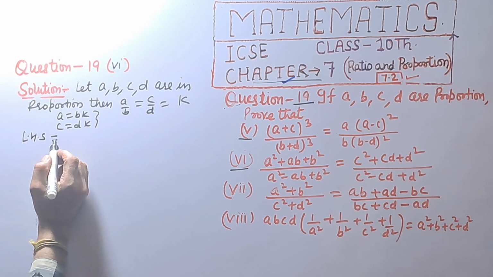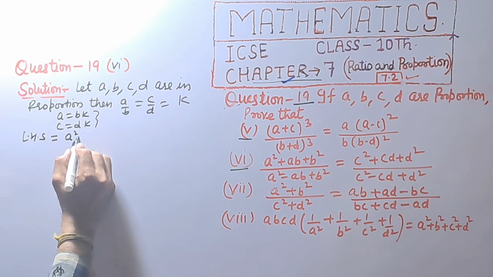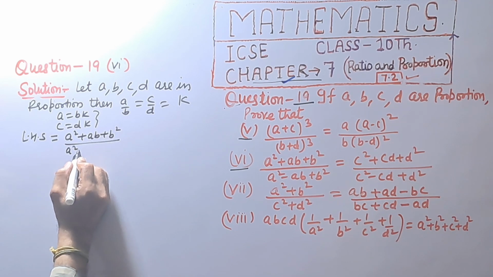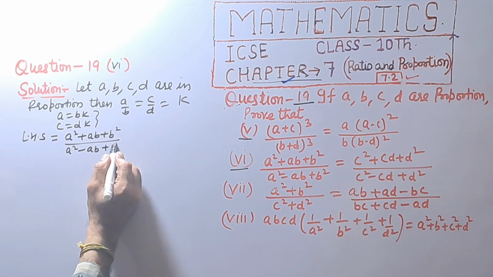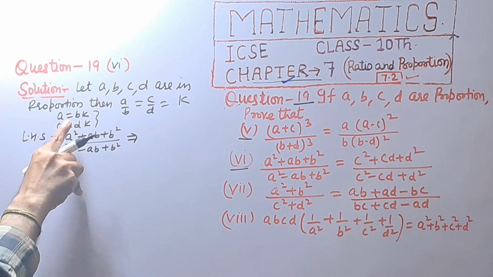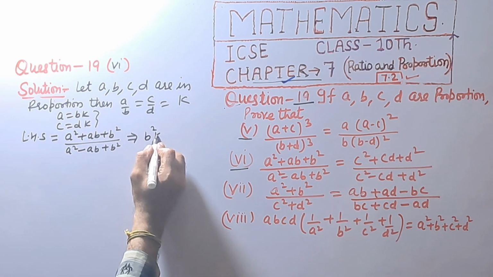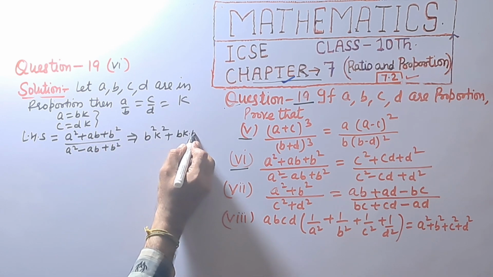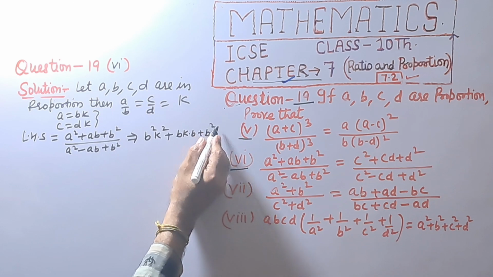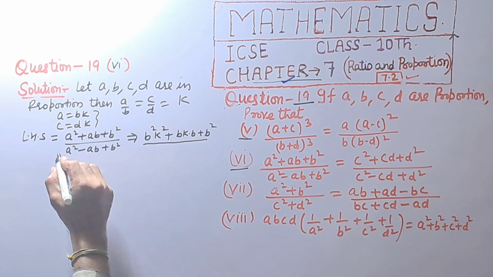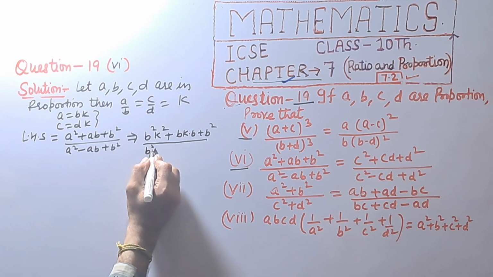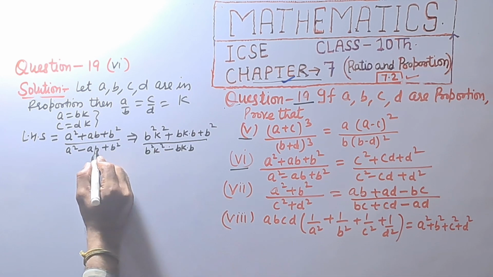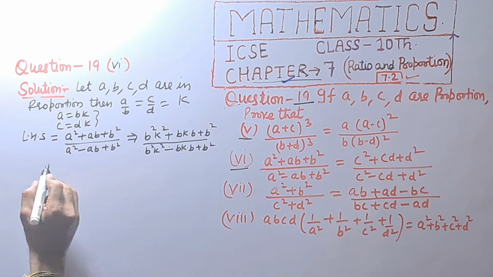Left hand side is equal to (a square plus ab plus b square) divided by (a square minus ab plus b square), which implies a is equal to bk, so a square is equal to b square k square, plus bk into b plus b raised to power 2, minus bk into b plus b raised to power 2.